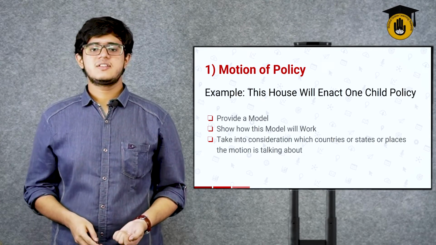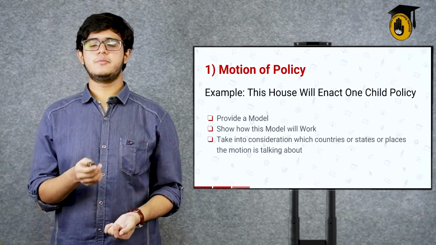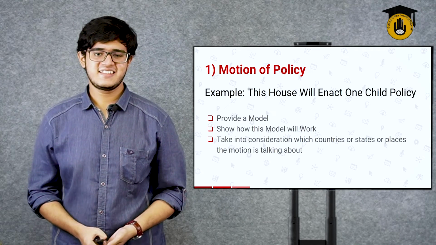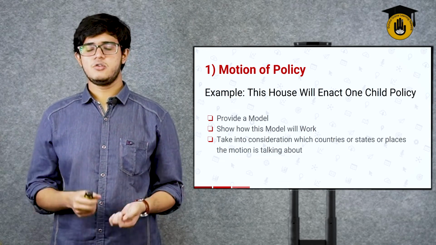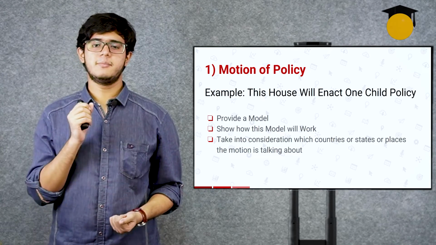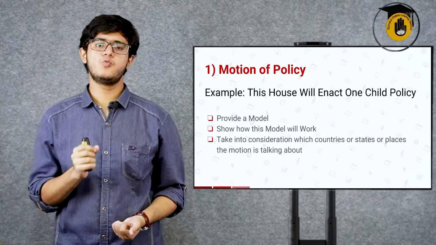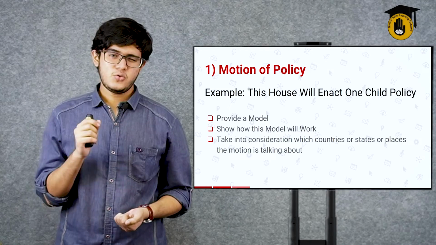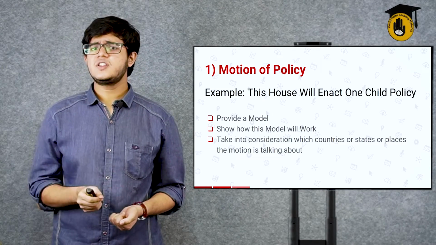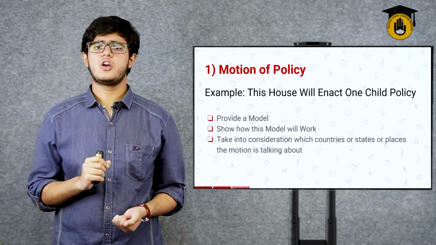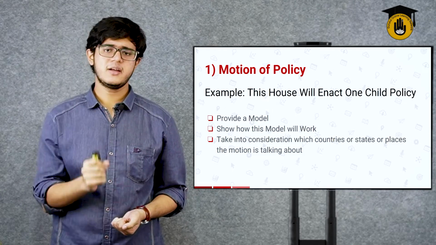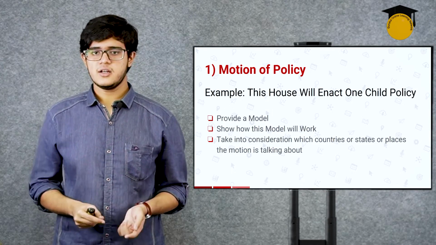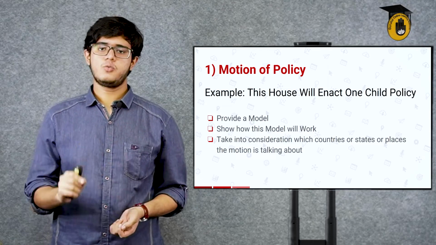Then take into consideration which countries or states or places the motion is talking about. As mentioned before, you need to find out who the exact stakeholders of the motion are. You need to find out who will be most affected by this motion and who won't even be affected. And remember, as the opposition, you don't always have to give a model, but if you think you can make a much better model, and show why your model is better than whatever the other side is saying, do that. Show your model, provide a counter model, and show why yours wins.